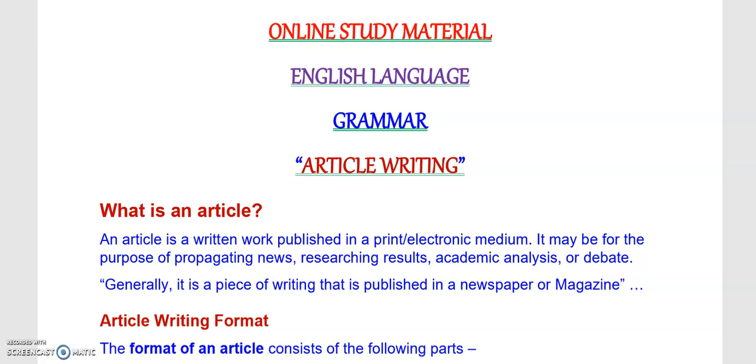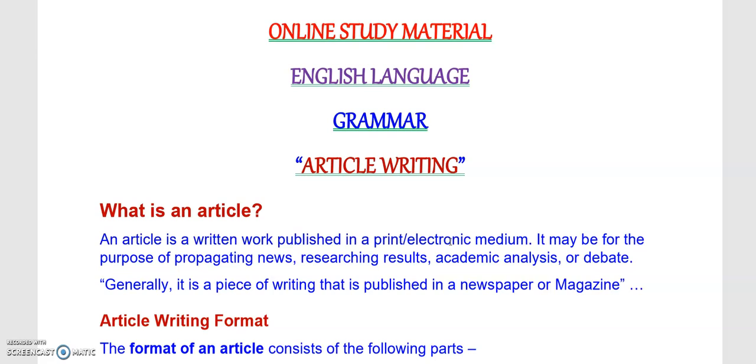Now, to begin with, let us first know what is an article. An article is a written work published in a print or electronic medium. It may be for the purpose of propagating news, researching results, academic analysis, or debate. Generally, it is a piece of writing that is published in a newspaper or magazine.